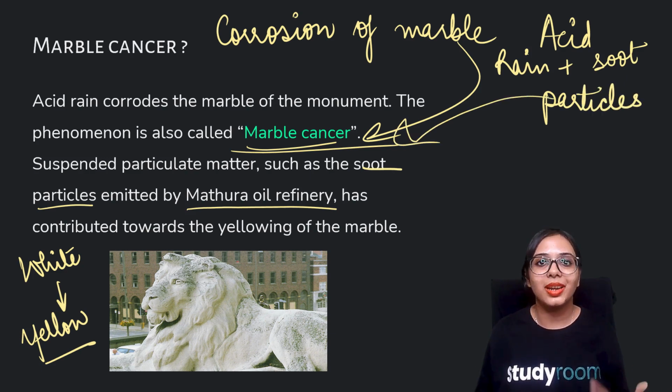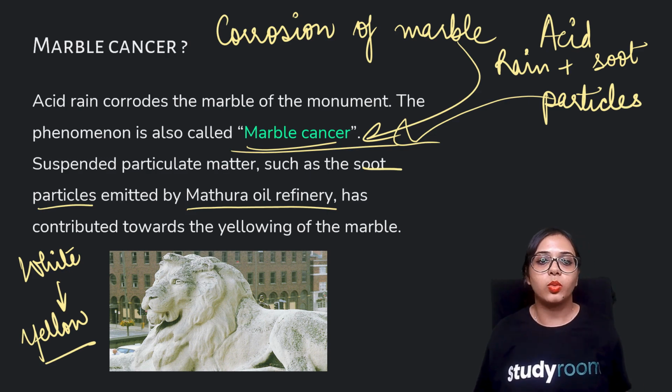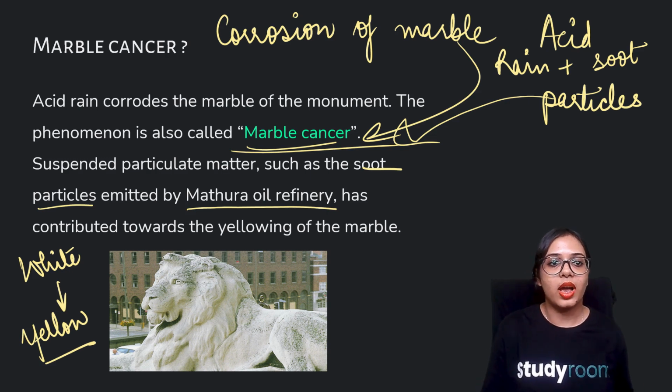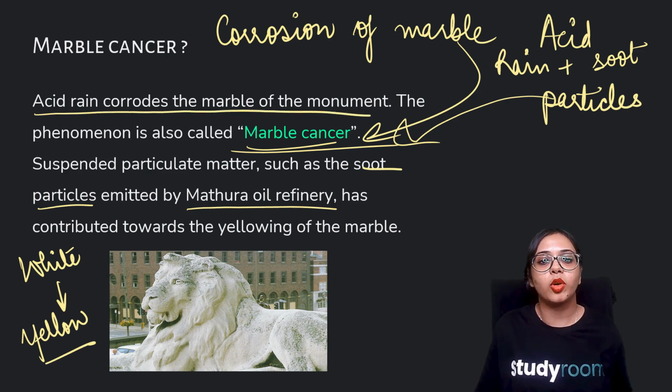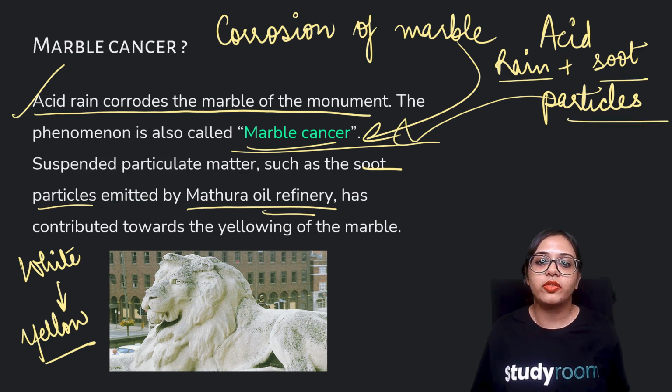Okay, they are also responsible for the discoloring of the white marble. All right, so acid rain corrodes the marble of the monument, and with acid rain, these soot particles that are emitted out of power plants such as oil refineries, one example being the Mathura oil refinery, also aid in the yellowing of the marble.